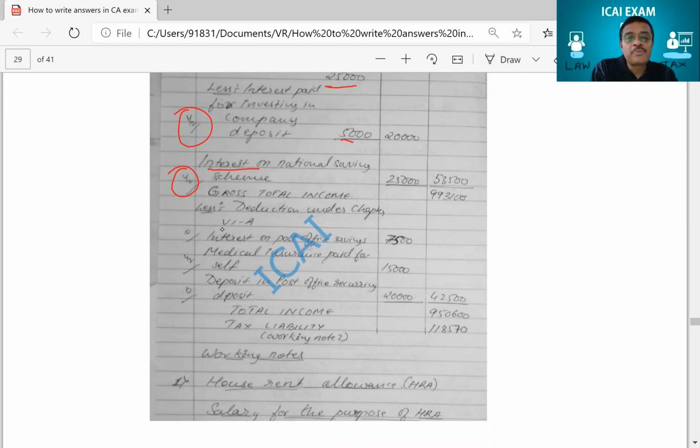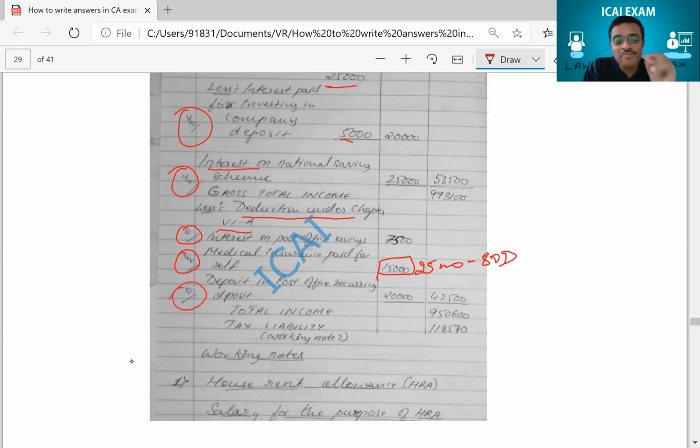And then he has come to chapter 6A reductions. So neatly the student has written chapter 6A reductions. But then he made some mistakes. He has put whatever he wanted. So you see, the examiner has given 0 here. Here the examiner gave half mark because this was okay. Of course, this was the old law, 15,000. Now the new law is 25,000. This was at that time. During 15-16, it was 15,000. Now it has been increased to 25,000 under 80D. Then for all the wrong things he has taken, he has not got marks.